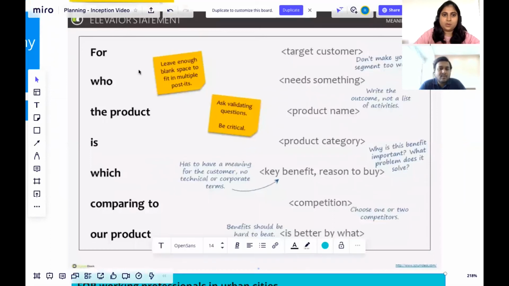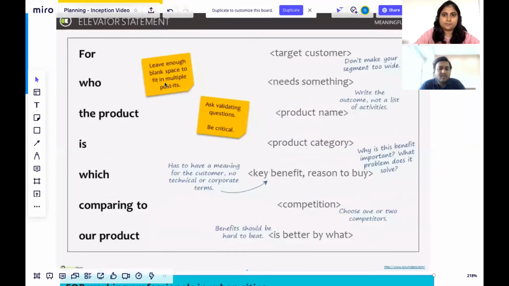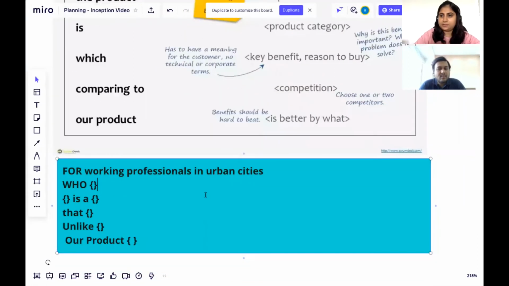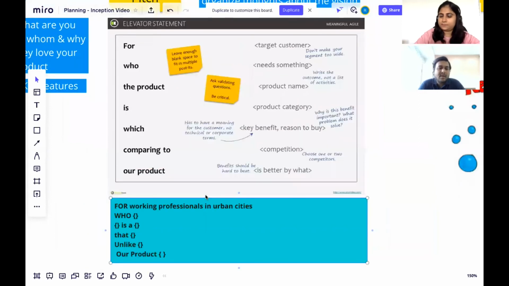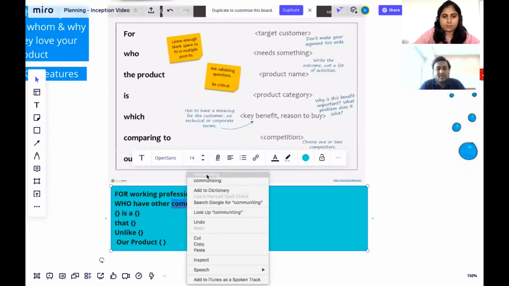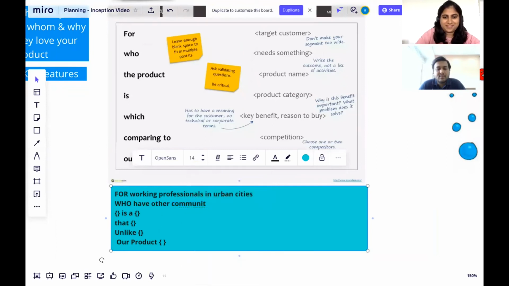So the next thing is, what is their need? And I think we've covered this in urban cities, right? So the need, I would say, is maybe for people who want to get to office or have other commuting needs. People who have other commuting needs, or want to get to office.